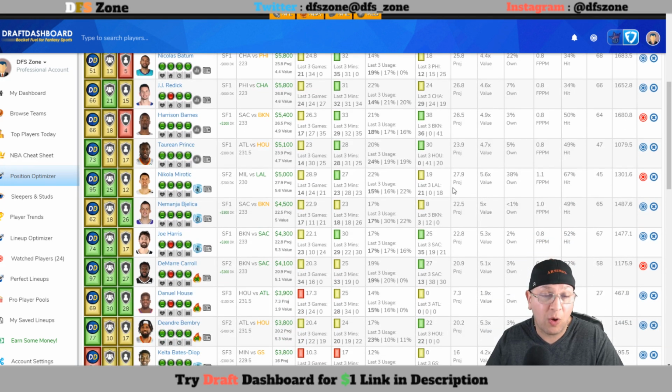Marichek, obviously, again, this is all if Giannis is out. If Giannis is out, I think Marichek has been playing the 4 anyway. So with Giannis out, it is just going to bump him up to put him in position to actually take more shots and have an opportunity to put up more fantasy points. At $5,000, you only need 25.